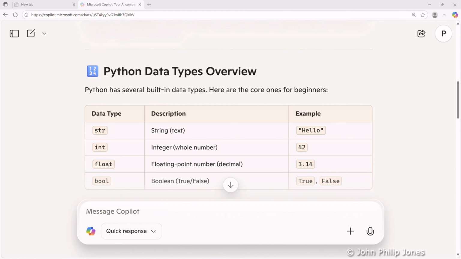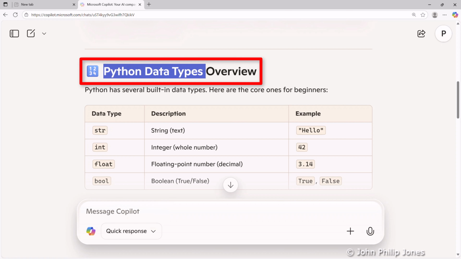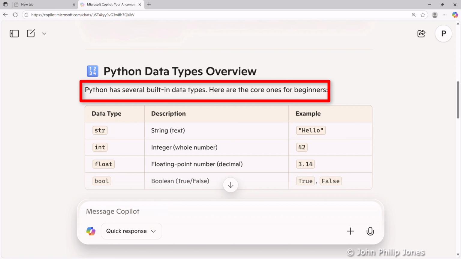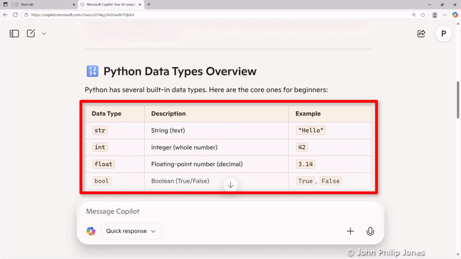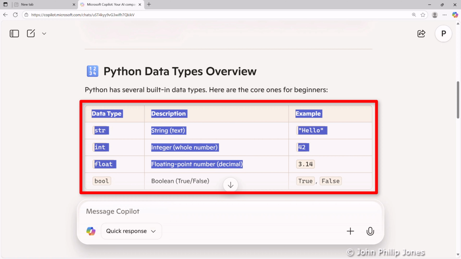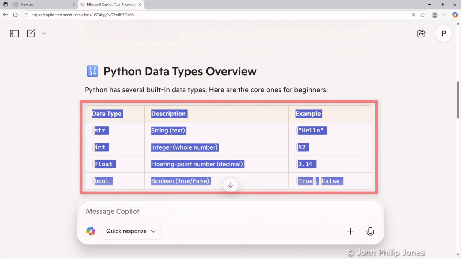I've scrolled down the document and you can see we've got this heading here, Python data types, and it goes on to say that Python has several built-in data types. Here are the core ones for beginners, and you can see it's presented the information in a table.